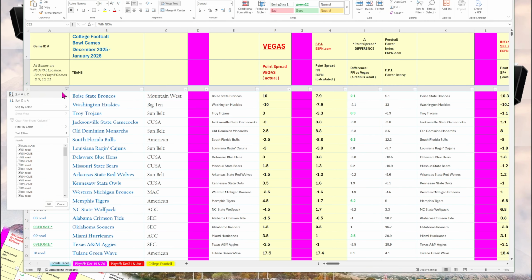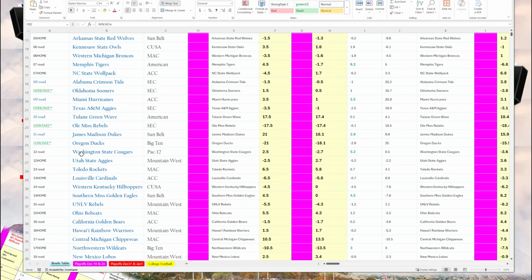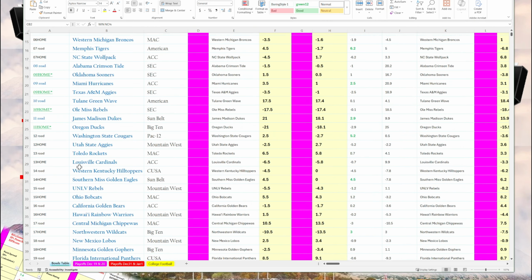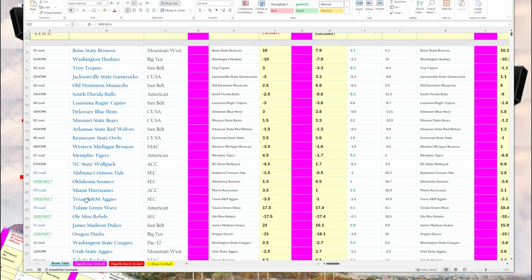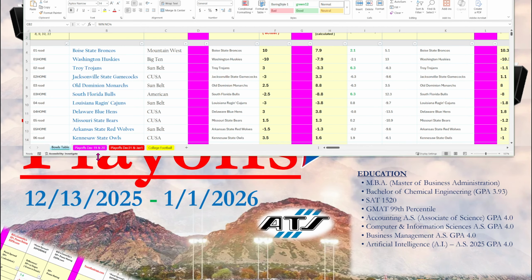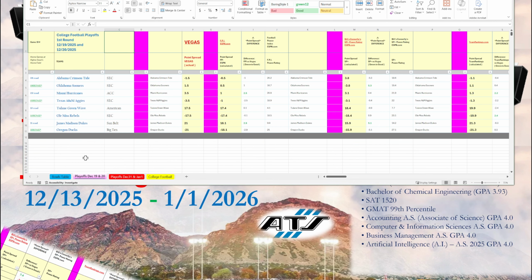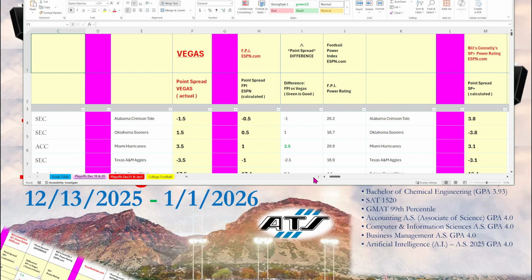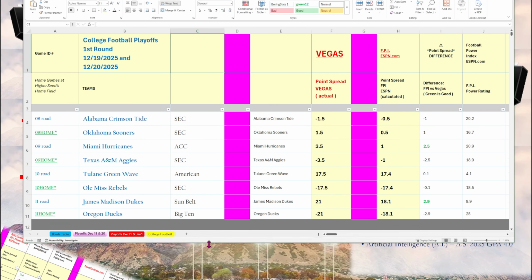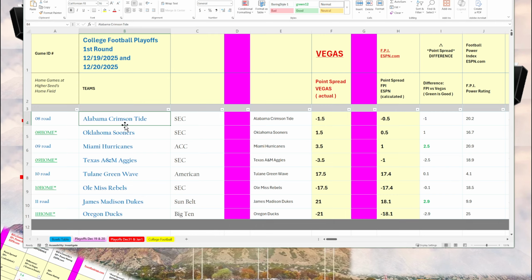So again, going back to the first tab where we sort by games, these are all the bowl games, including the first round. Now let's take a look at the pink tab. If you look at the second tab here, playoffs, December 19th and December 20th, it has the same information, but on this particular tab I only include the first round of the playoffs: Alabama at Oklahoma, Miami at Texas, Tulane at Ole Miss, James Madison at Oregon.